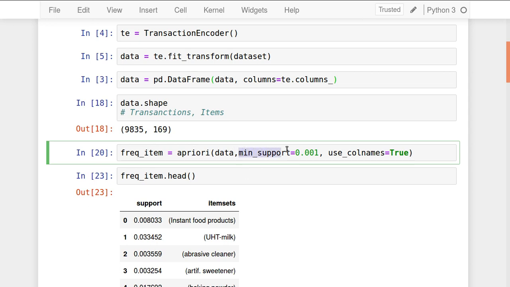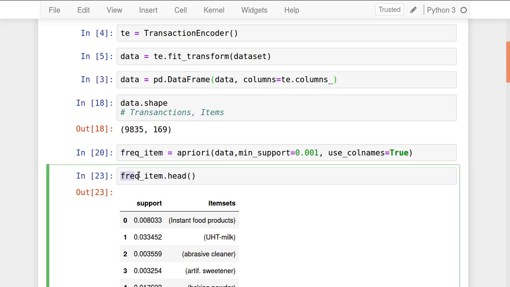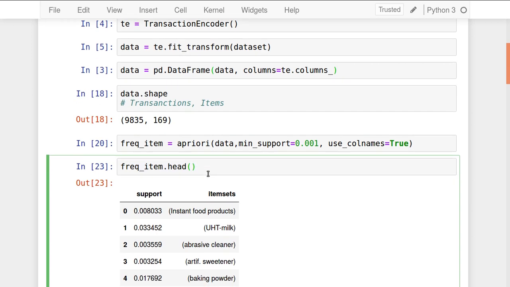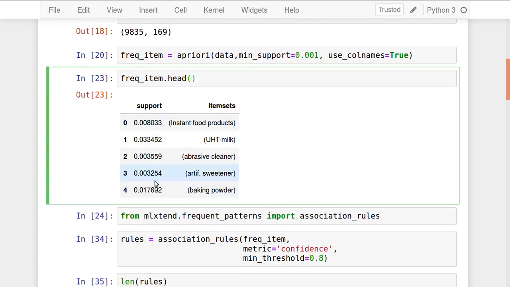So what's the minimum support you provide? For example, I provide the minimum support as 0.1% here. Minimum support means how popular the item is in the data set. So only those items which are that popular are taken. And use_colnames equals True. So column names are the names of the items that you have to use there, and frequent items is formed. Now frequent_items.head, the total frequent items and the frequency of those items will be shown like this.